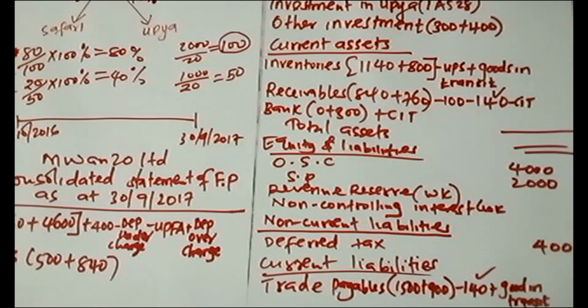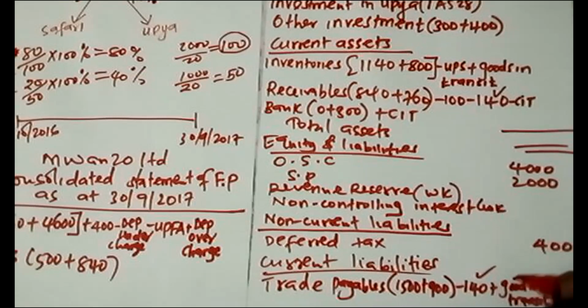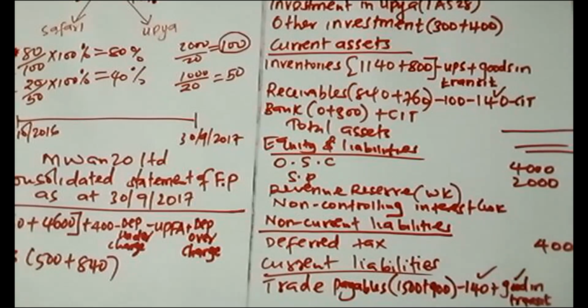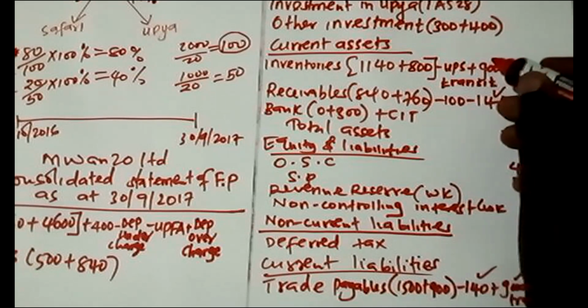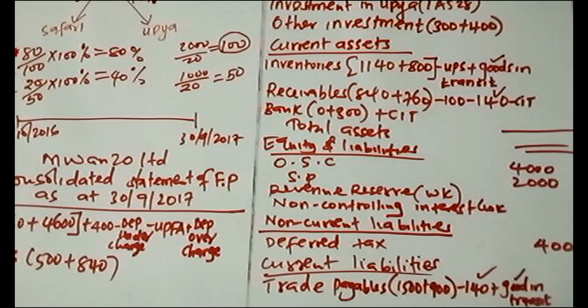Then for the goods in transit, let's say the goods were sold by one entity to the other, and these goods were on credit, and they were never received by the other entity. So since they were on credit, remember we have to increase our trade payables, the group trade payables. Then since they were never received by the other entity, when they will be received, we need to adjust our inventory. We have to add the balance to the inventory. And that is good. So we are remaining with two items so that we finish.